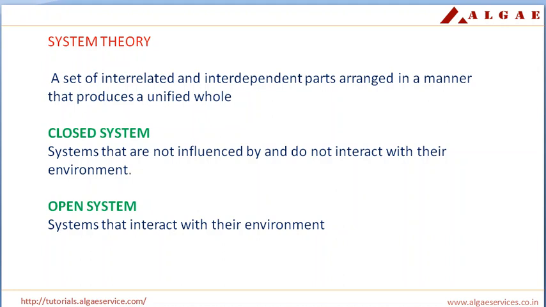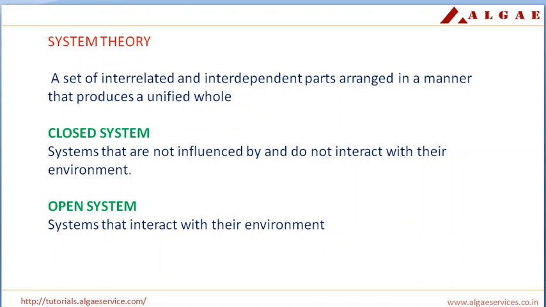Whereas you can see the closed system, closed system in the sense that is not influenced by and do not interact with their environment. For example, a production line within an organization works on an assembly line, or generally only responsible for completing their task on the line, depending on what type of the line it is. Especially they are no way connected with the external environment. So what they are assembling work, so they are doing accordingly.